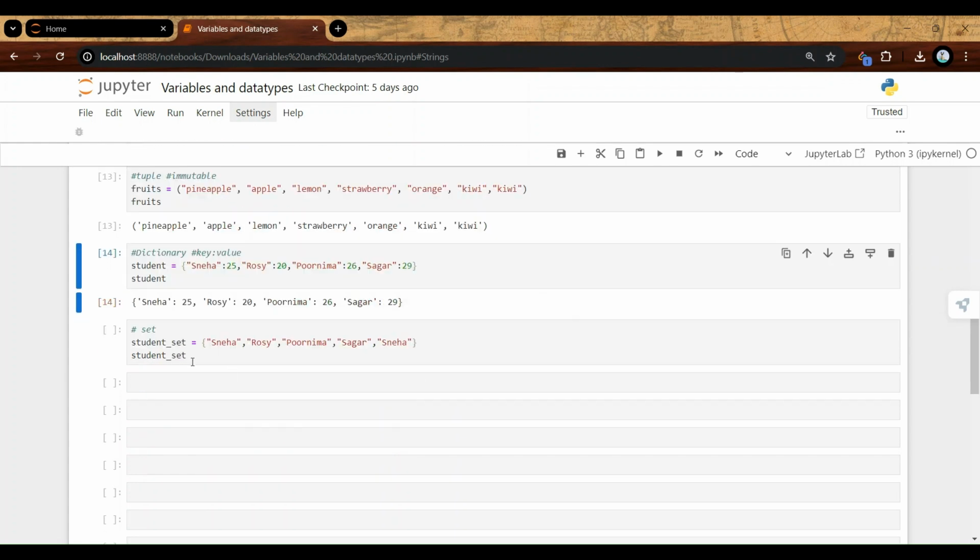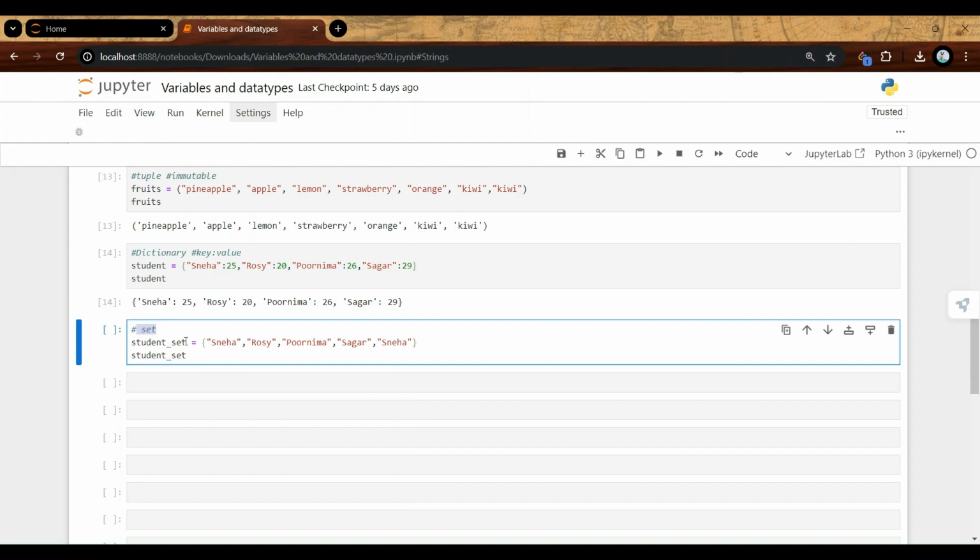Now, what is this? It's a set. Let's see the difference between a set and a dictionary. It is quite similar to a dictionary, though it does not have a pair of key and value. It just has multiple values inside curly brackets. If you recall your class 9 or 10, you probably studied sets.